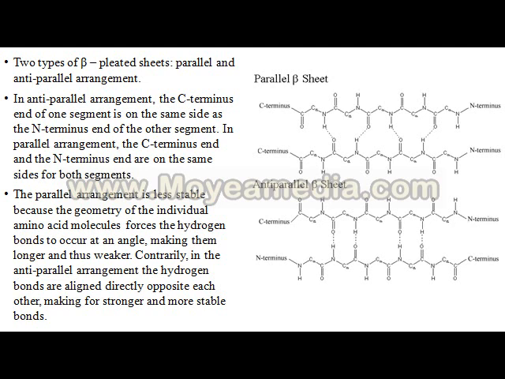In the second structure, the C terminus of the upper chain is on the left side, and the N terminus of the second, lower chain is on the left side. Whereas on the right side, there is the N terminus of the first chain and the C terminus of the second chain. So it is an anti-parallel structure. So it forms two types of structure: one is parallel, the second is anti-parallel.